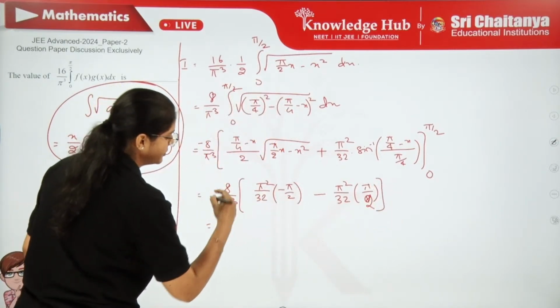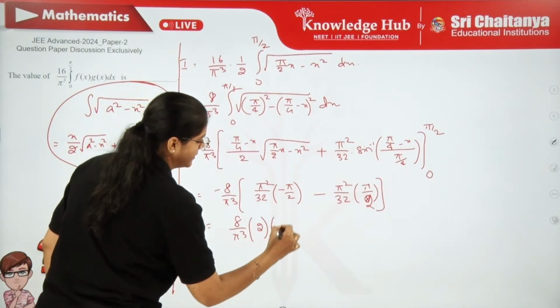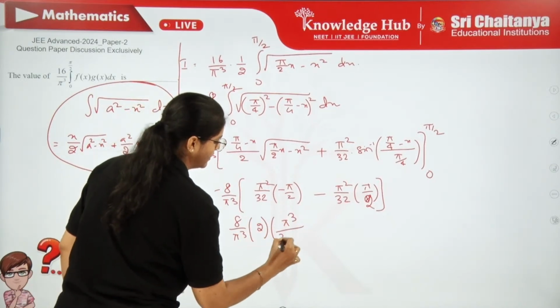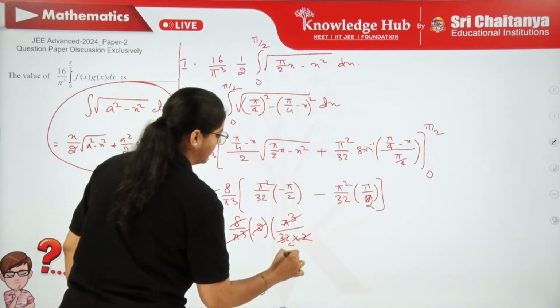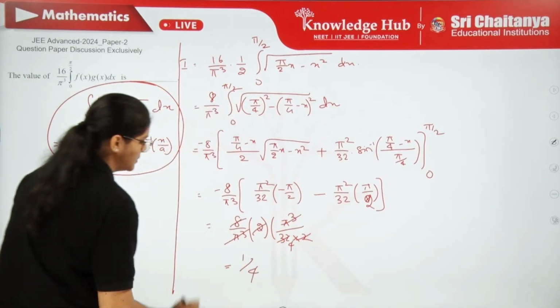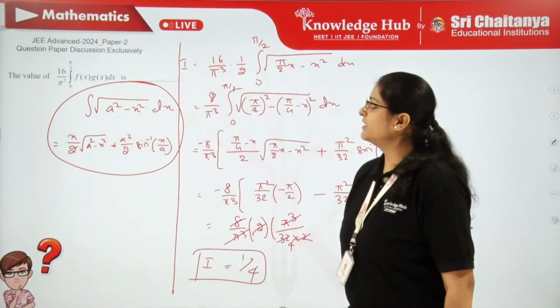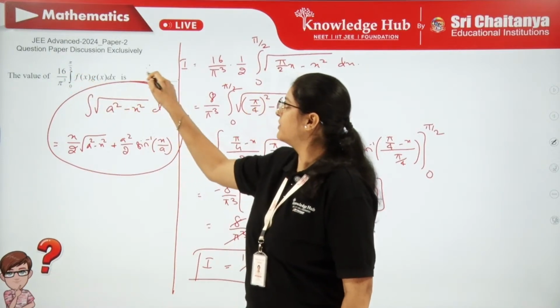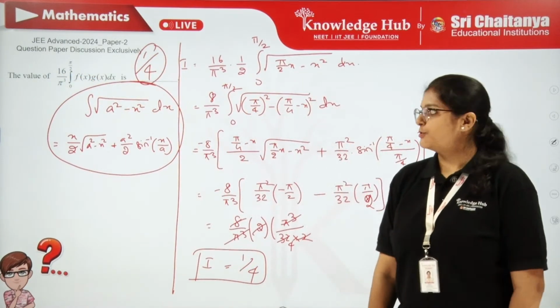So you can cancel this minus 8 by pi cube. You are getting 2 times pi cube by 32 into 2. So that's how you will get the answer as 1 by 4. So this is the given integral value. The given question is directly 16 by pi cube, we have written that. So the answer is going to be 1 by 4. So that's it.